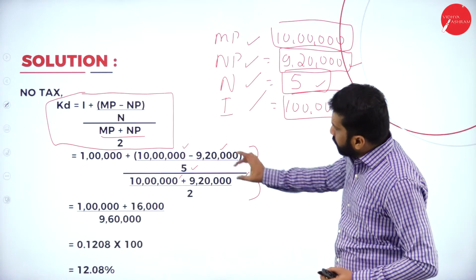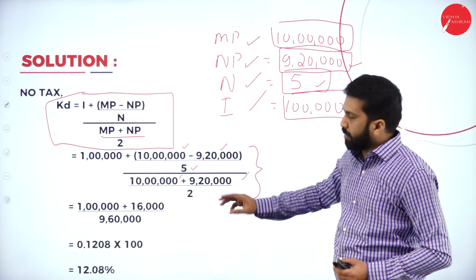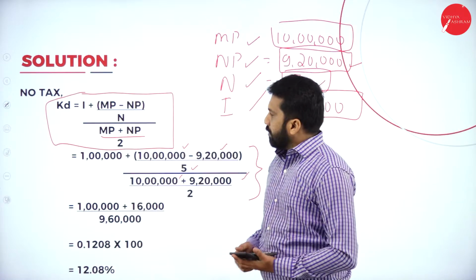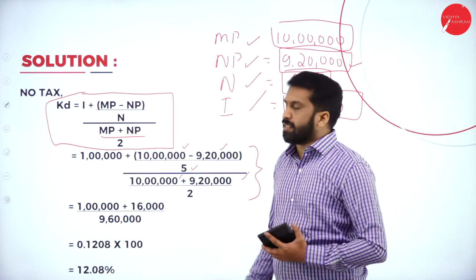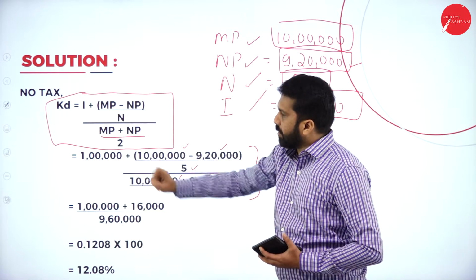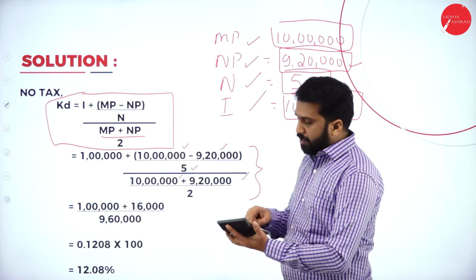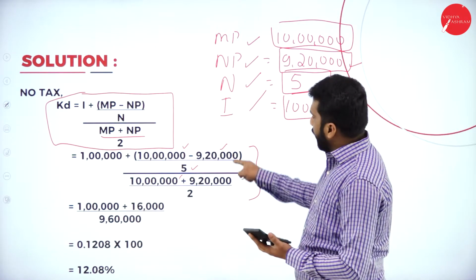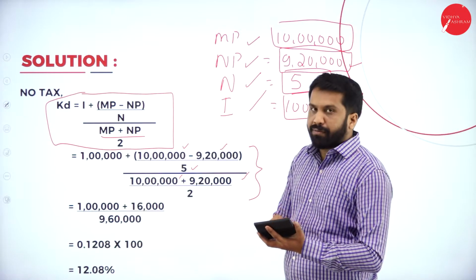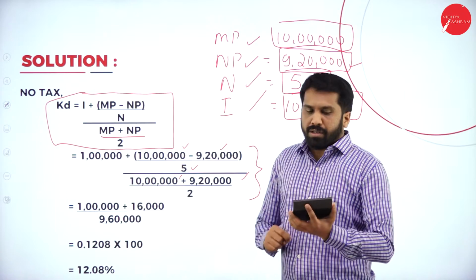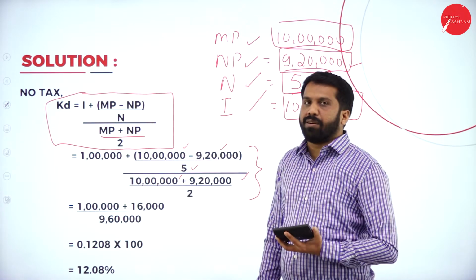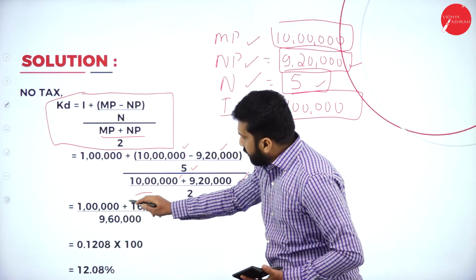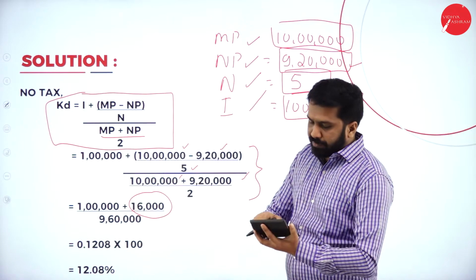Now, first you are supposed to calculate this, then you are supposed to calculate this: the first part as well as the second part. This 1 lakh, your interest part, will remain as it is. Calculate this: your 10 lakh minus 9 lakh 20,000, divided by 5. How much did you get? You got 16,000.